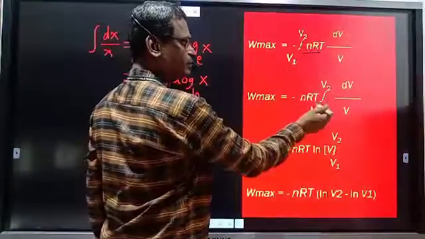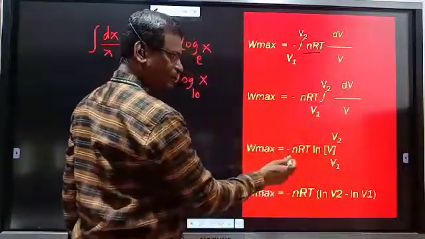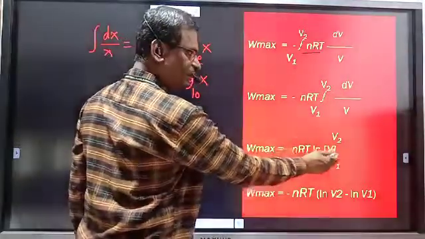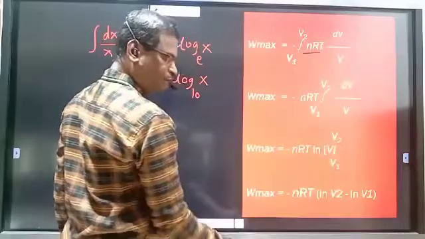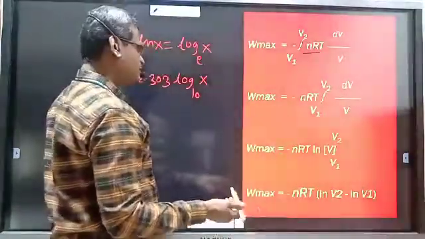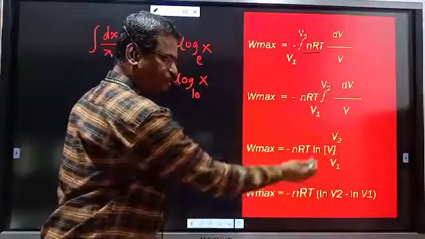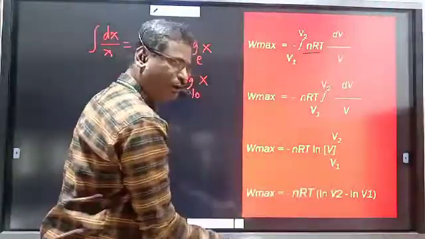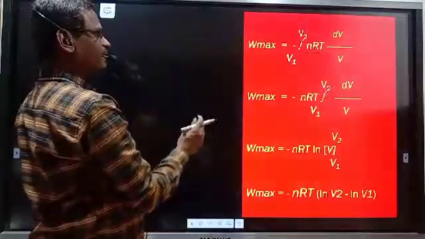So nRT constant is taken out of integration V1 to V2 dV upon V: minus nRT ln V by this rule. It is ln V from V1 to V2, and by mathematics one more rule, it is upper limit minus lower limit. Upper limit V2, lower limit V1. So ln V2 minus ln V1. That is the mathematical part.